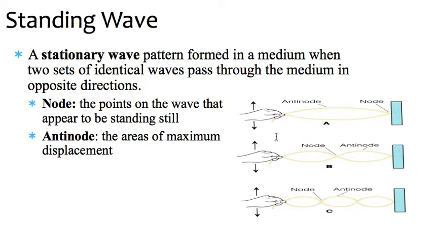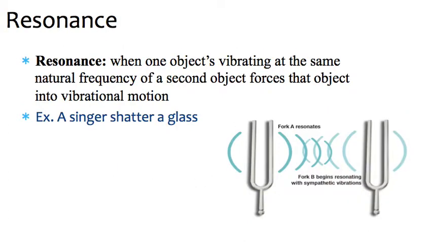And then in this wave pattern, you have two different things. You have areas that look like they're not moving, which are called nodes. So like here, if we have kind of two bubbles here, a node is these points where it just doesn't look like it's moving. And then the areas where the rope is essentially farthest apart in the bubble as it moves would be your antinode. And we won't deal too much with this right now, but anyway, last thing is resonance.